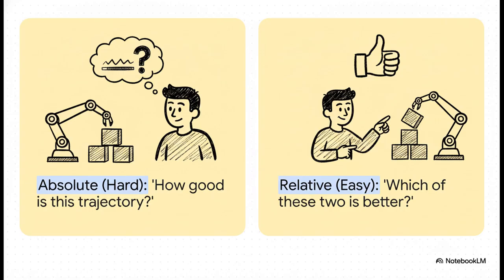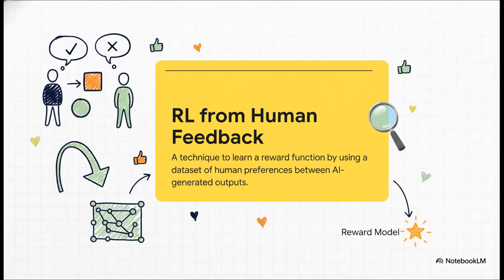But if I show you 2 different attempts and just ask, hey, which one of these was better? That's incredibly easy to answer. And this simple shift from absolute scores to relative comparisons is a total game changer. This simple insight is the heart of a groundbreaking technique, reinforcement learning from human feedback, or what everyone calls RLHF. The idea is to collect thousands and thousands of these simple human preferences, this one's better than that one, and use all that data to train a really sophisticated reward model.